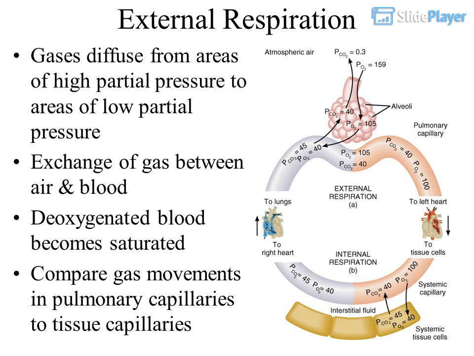External respiration: gases diffuse from areas of high partial pressure to areas of low partial pressure. This is the exchange of gas between air and blood. Deoxygenated blood becomes saturated. Compare gas movements in pulmonary capillaries to tissue capillaries.